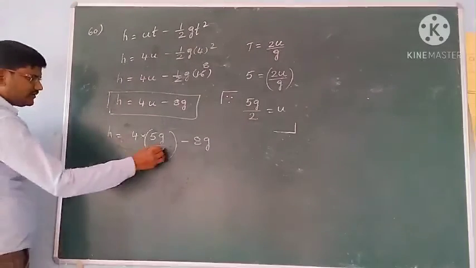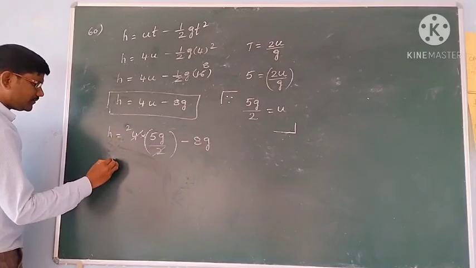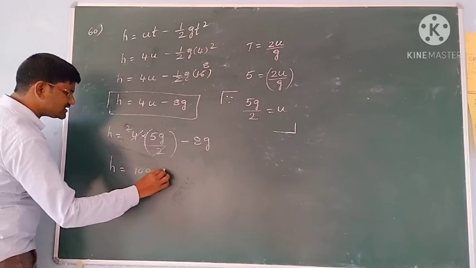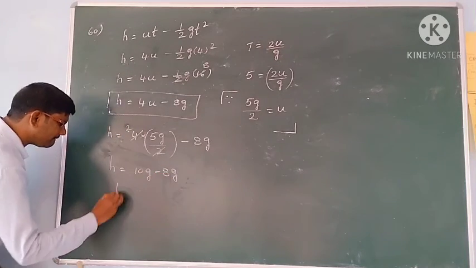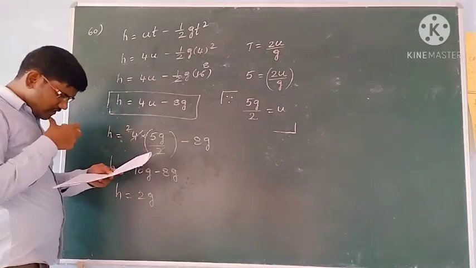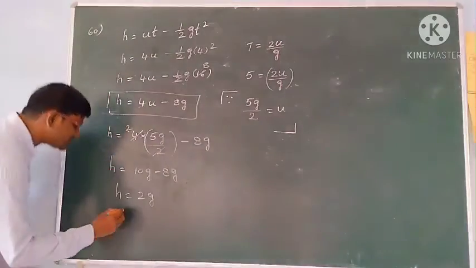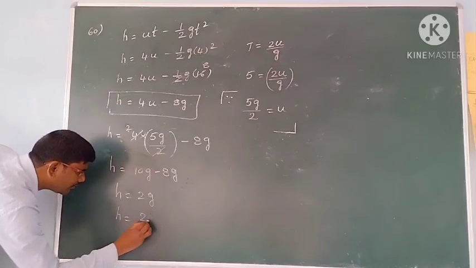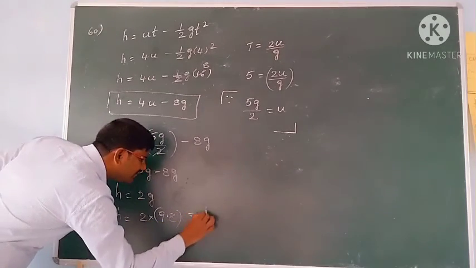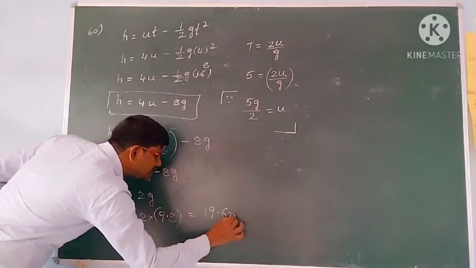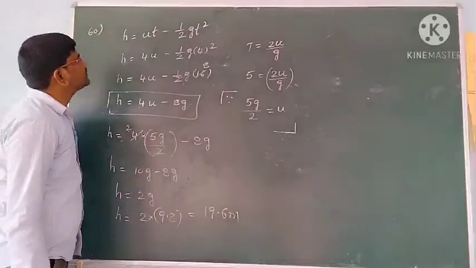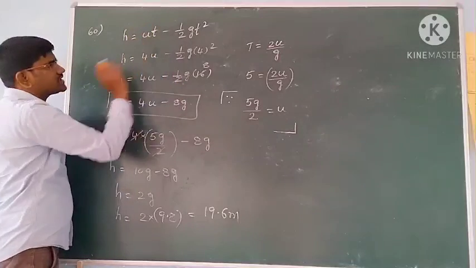Okay, then it gets cancelled with 2. Then h is equal to 2 into 5, so 10g minus 8g. Then height is equal to 2g. So according to the options, we take the g value as 9.8, then 2 into 9.8 becomes 19.6 meters. It will be at the height of 19.6 meters after 4 seconds.